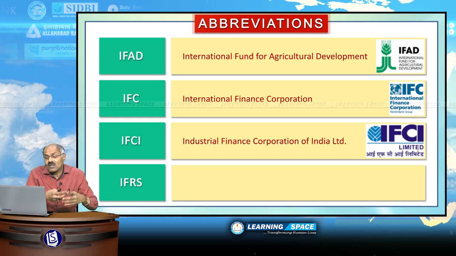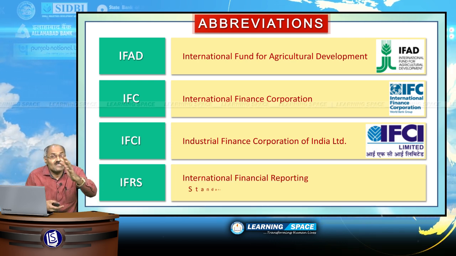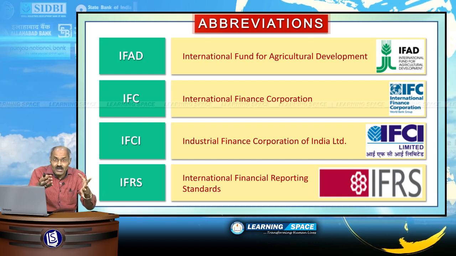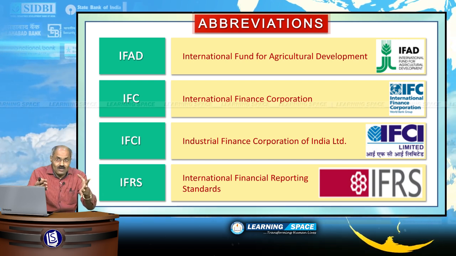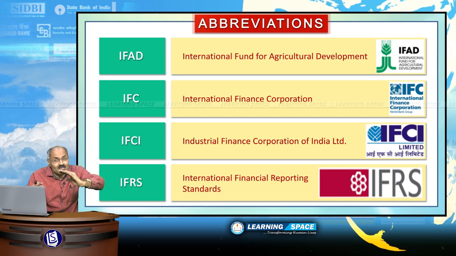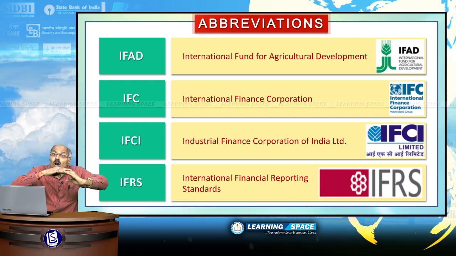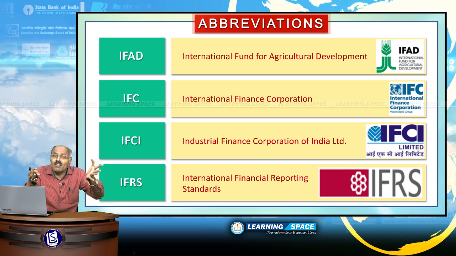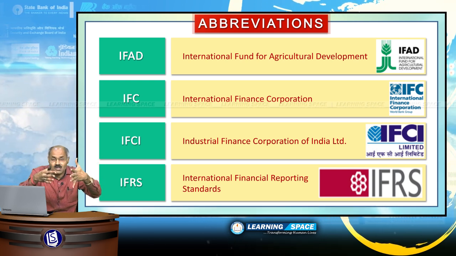IFRS, International Financial Reporting Standards. If the balance sheets are reported on one common platform, comparison of profits and losses will be very easy across the world.